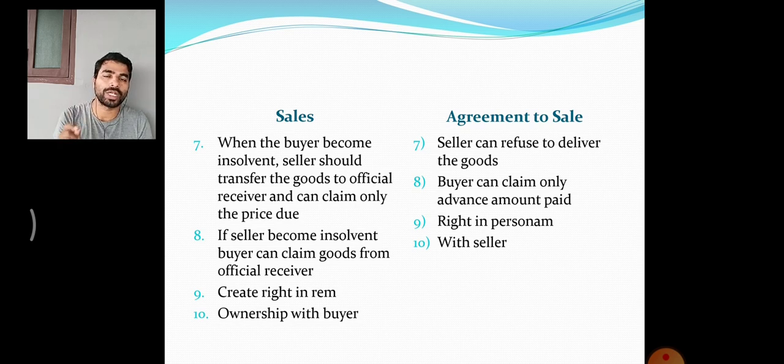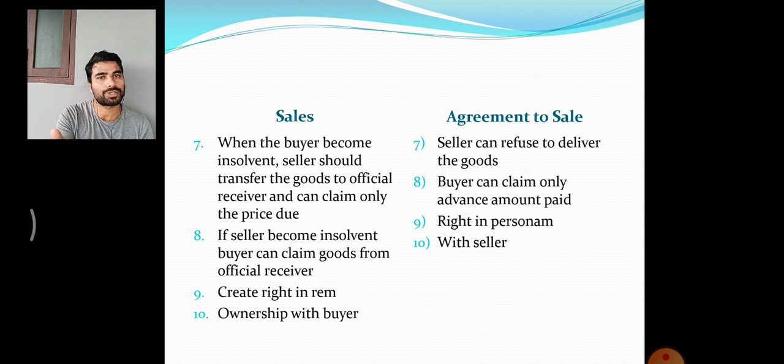When a person becomes insolvent, the court will appoint a person called an official receiver, and he will collect all the assets of that particular person, count them, and distribute the amount to the interested parties.